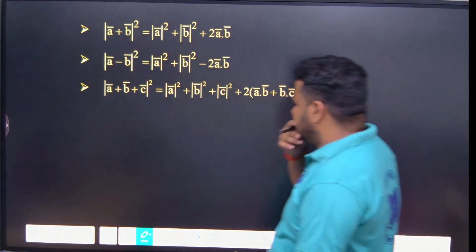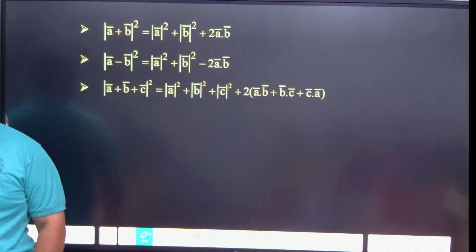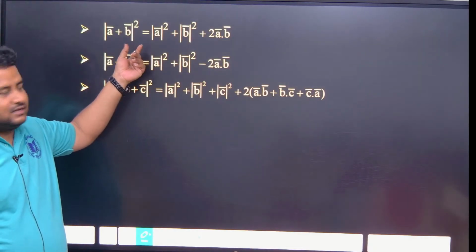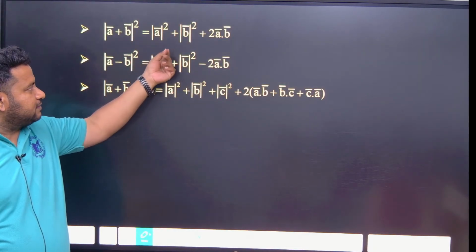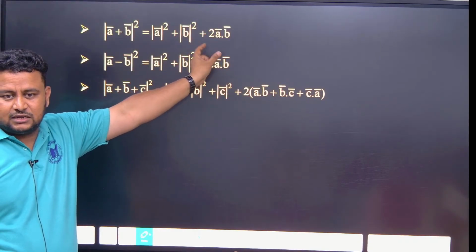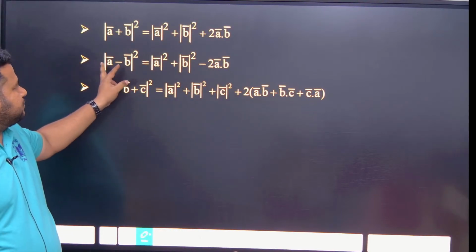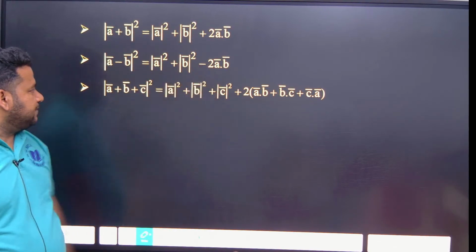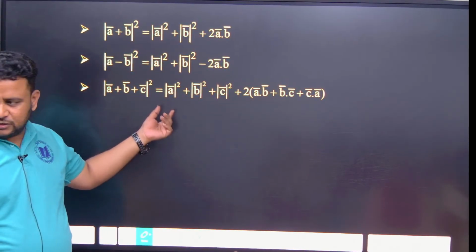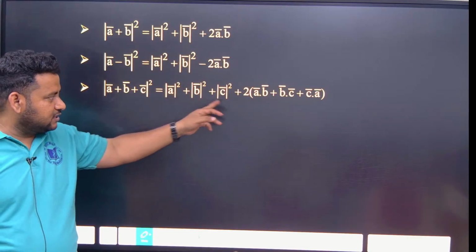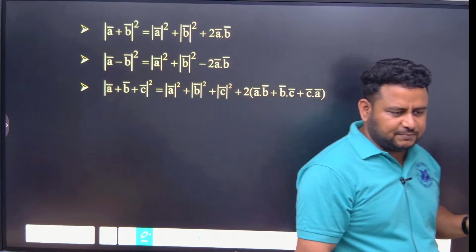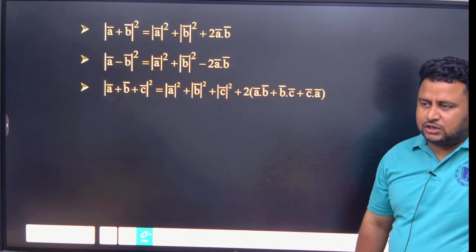Now, like the properties you studied in the binomial theorem, vectors have similar properties. Magnitude of A plus B whole square is magnitude of A square plus magnitude of B square plus 2 times A dot B. Here 2 times A dot B is the dot product. A minus B whole square is the same thing, minus 2 times A dot B. Magnitude of A plus B plus C whole square is A square, B square, C square, plus 2 times A dot B, B dot C, C dot A. These are the properties you have to remember. Clear?